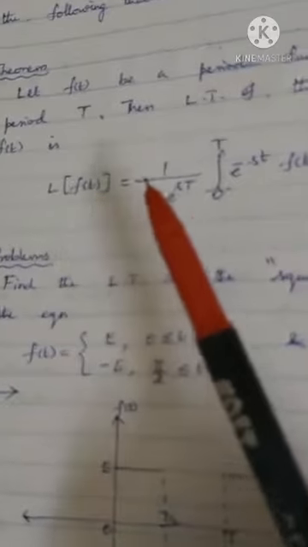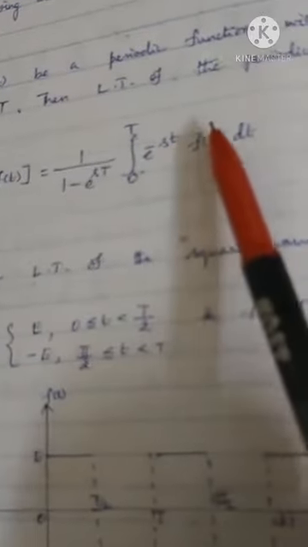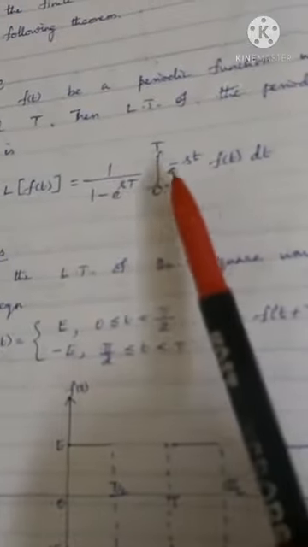Let f of t be a periodic function with period capital T. Then the Laplace transform of a periodic function is L of f of t equal to 1 by 1 minus e to the power minus s into capital T, integral 0 to capital T, e power minus st f of t dt. This is the same as the ordinary Laplace transform definition, but the interval is 0 to capital T, where T is the period of the function.